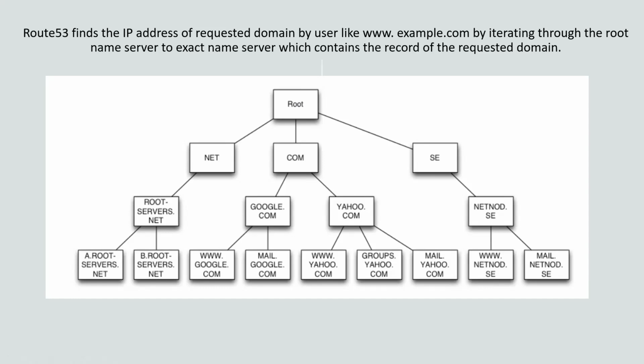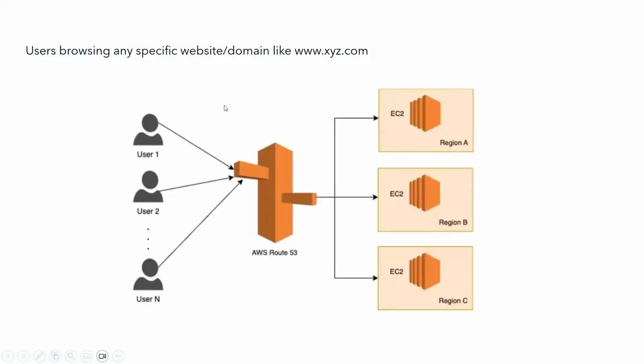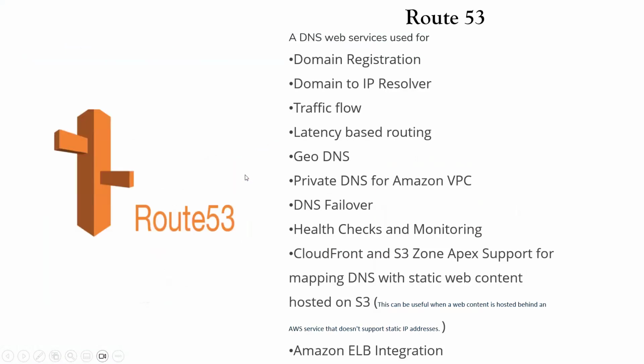Apart from that, we can see this image also, where users make a request to the domain and it goes to Route 53. Then Route 53 redirects the request to the respective EC2 machine itself.